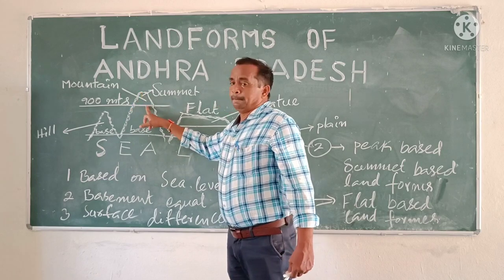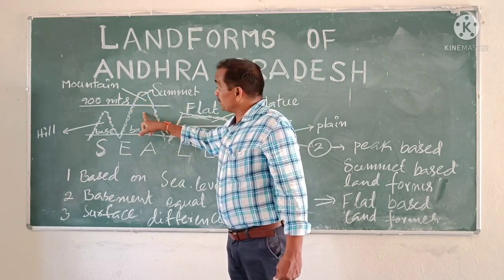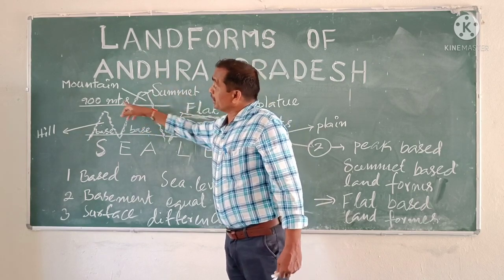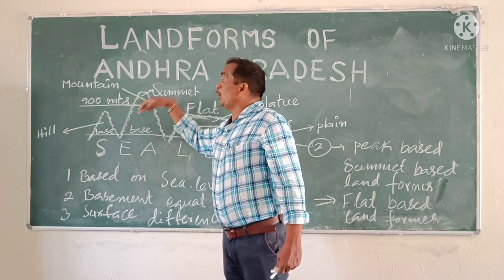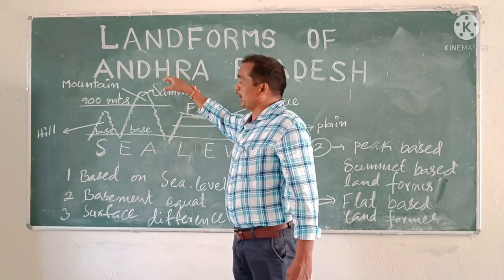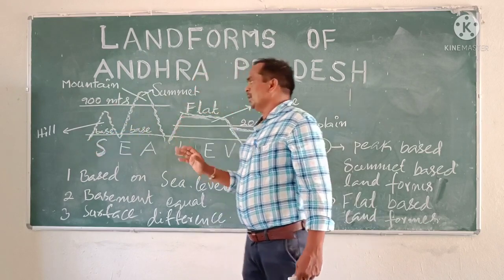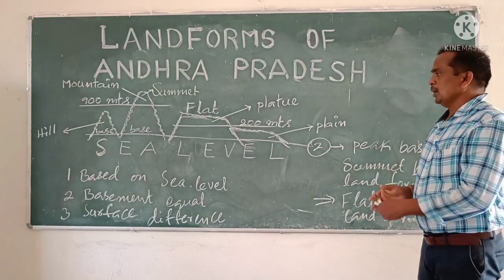These two are peak based, summit based landforms, and these two are flat based. Among the peak based landforms, the only difference is the height. If the height is above 900 meters, that is mountain. If the height is below 900 meters, that is hill. Already we have discussed mountains and hills in the previous class.